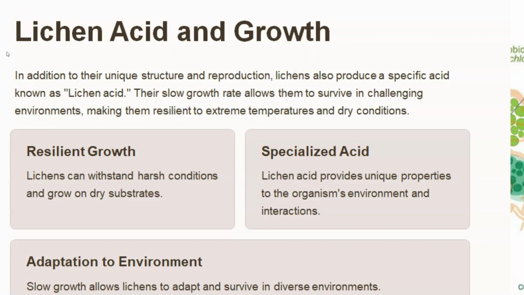Moving forward, lichen acids help them to grow in extreme conditions, for example on rocks. As I have mentioned, lichens are responsible for primary succession. They grow on the rocks because of the lichen acid. They slowly secrete lichen acid, which weathers the rock and helps in dissolving minerals and metallic cations.